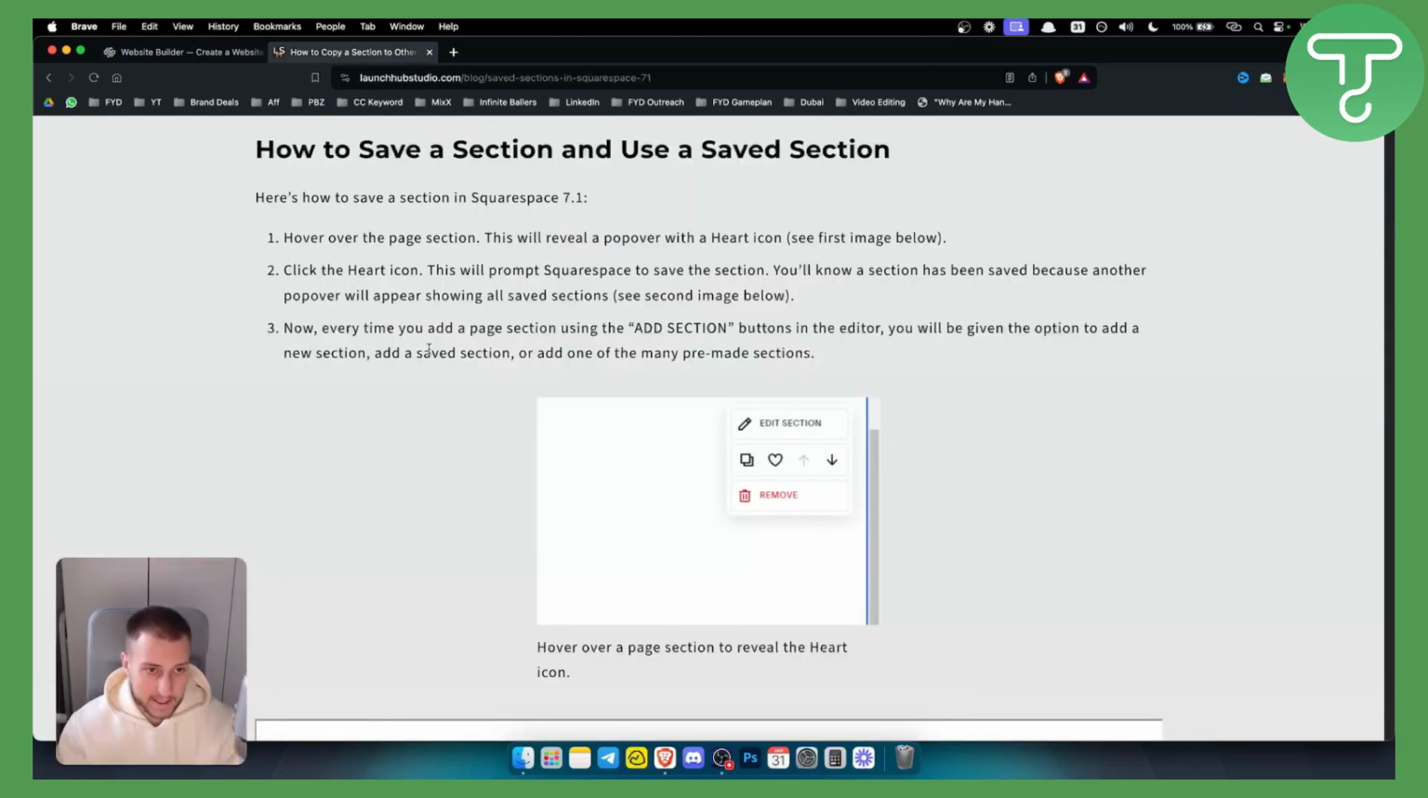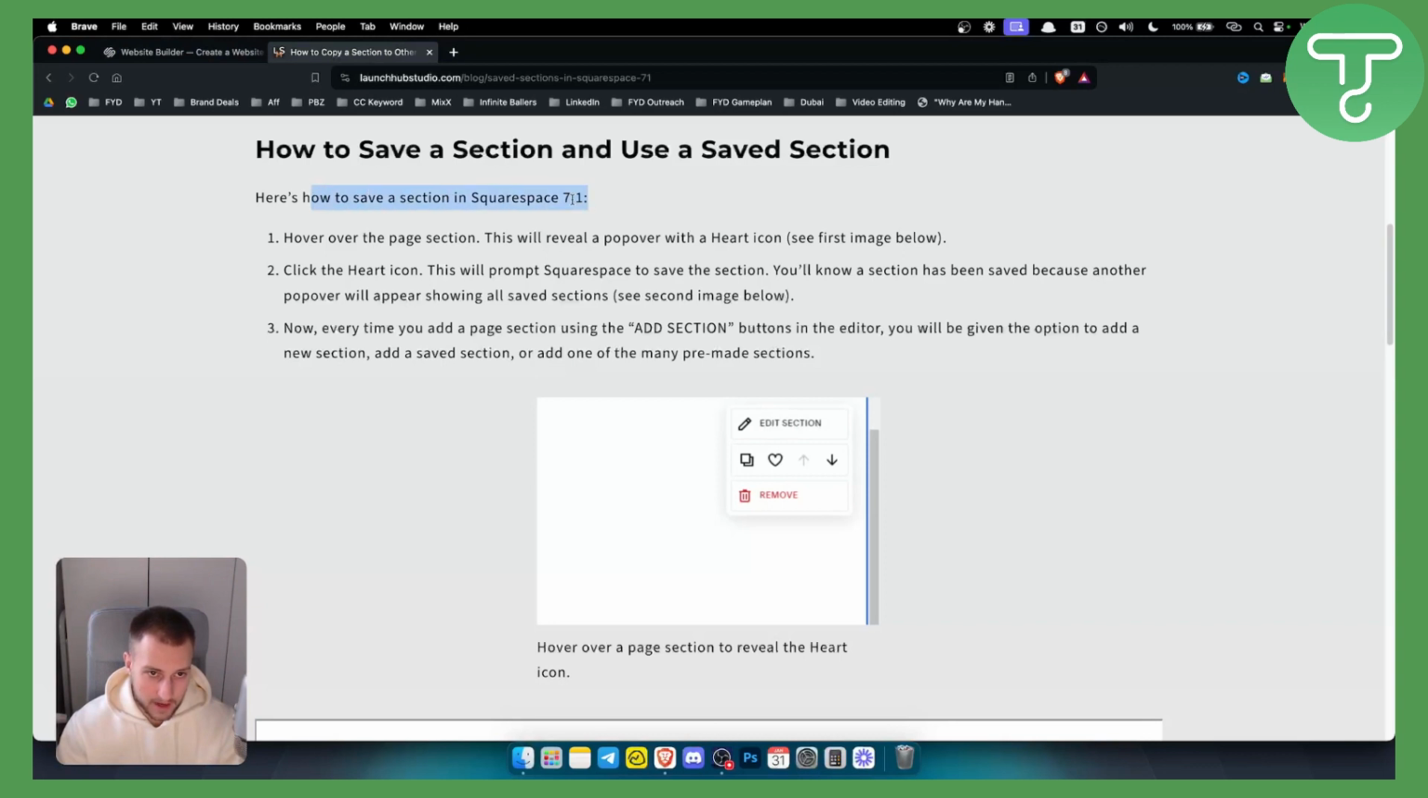So basically, as you can see, here's how you can save a section in Squarespace 7.1. Now, hover over the page section and this will reveal a pop-over with a heart icon. You can basically see this right here. This is a hover. Now, you need to click the heart icon, and this will prompt Squarespace to save the section. You can also duplicate the section right here if you want to duplicate it. However, we just want to save the section.